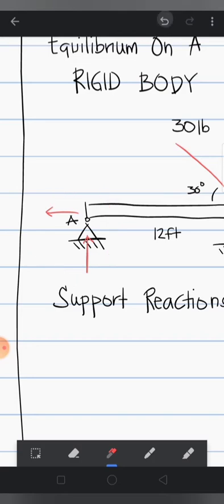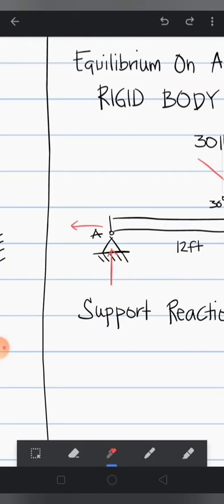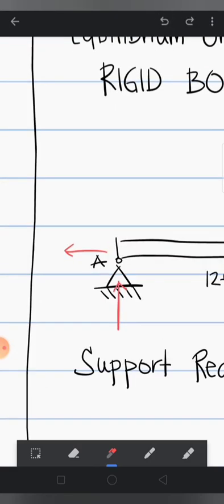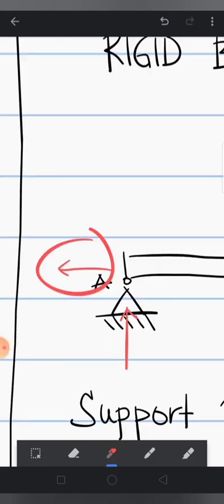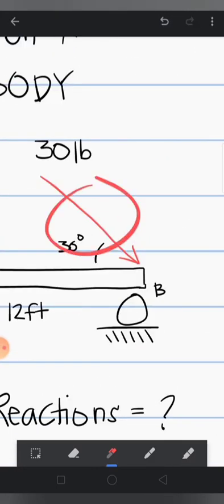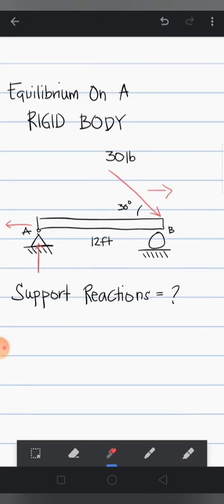And the reaction depends on, if you push that beam that way, will it resist? Since the hinge prevents horizontal and vertical motion, this would be the reaction. Then the reaction is going to the left since this force is going to the right, that component. So that makes it equilibrium.